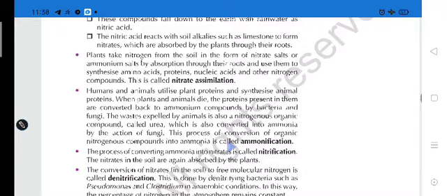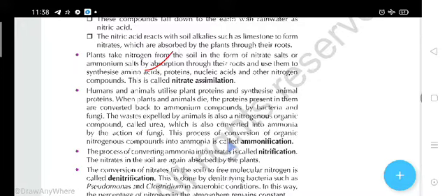Students, I told you that nitrates will be used for the synthesis of amino acids, and from amino acids there will be formation of proteins, which are much needed, nucleic acids and other nitrogen compounds. This is called nitrogen assimilation. Here nitrates change into amino acids, proteins and nucleic acids. This process is called nitrate assimilation.